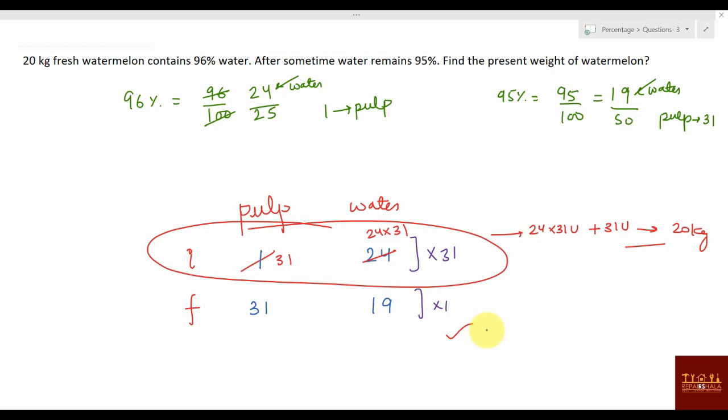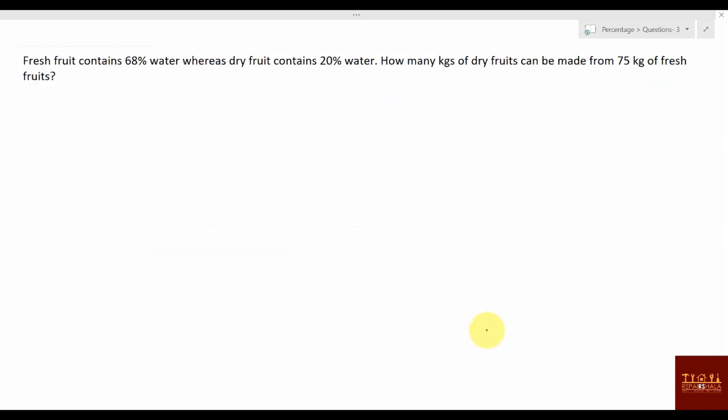Clear? Okay, next. Fresh fruit contains 68% water. So let's write 68%. 68% is 68 by 100, or what you can say, 2 threes are 6, 2 fours are 8, and then 50, or again 17 by 25. Means if 17 is water, then how much will be the pulp? 8 will be the pulp, then only it will become 25, right?